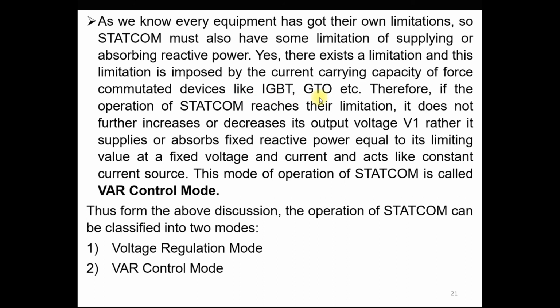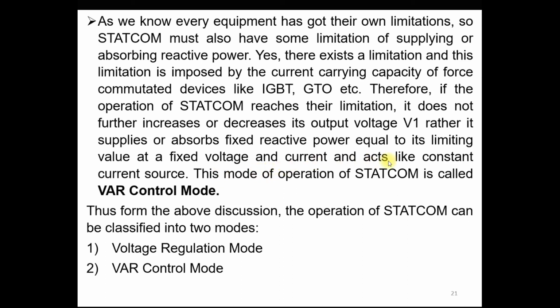As we already discussed in the VI characteristic of the STATCOM, the IGBT and GTO have a maximum current carrying capacity, so up to that level we can inject the current into the system by using the voltage source converter. Therefore, if the operation of the STATCOM reaches its limitation, it does not further increase or decrease its output voltage V1, rather it supplies or absorbs the fixed amount of reactive power equal to its limiting value at a fixed voltage and current.